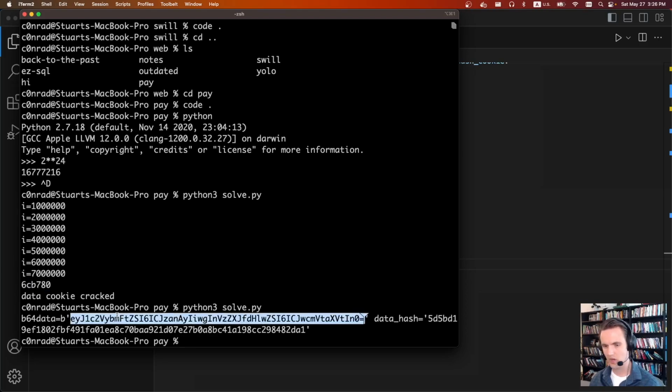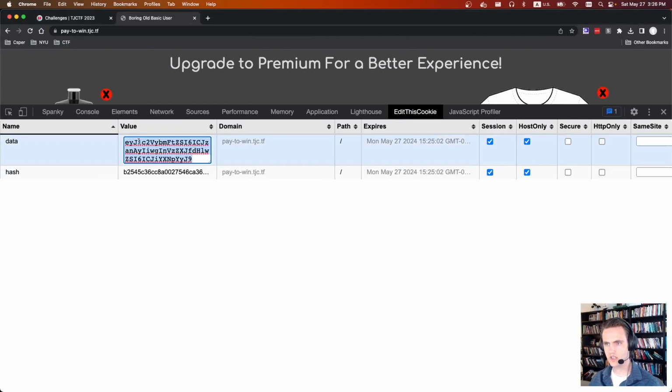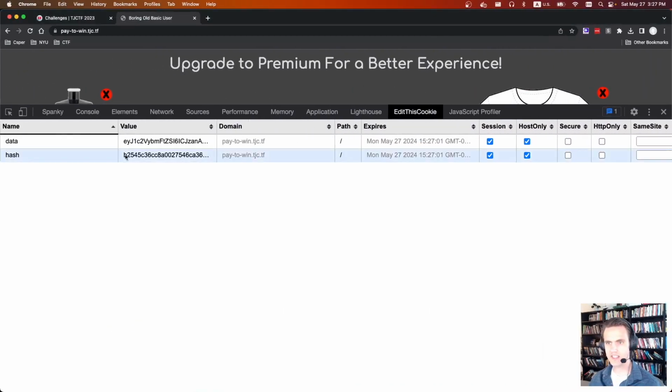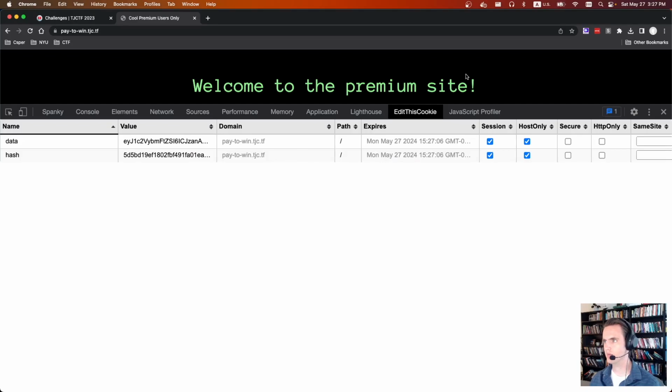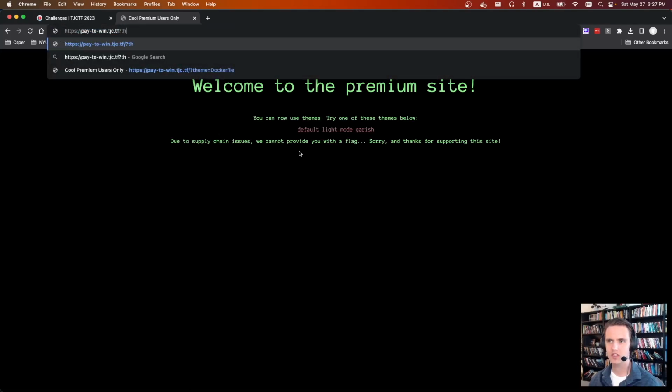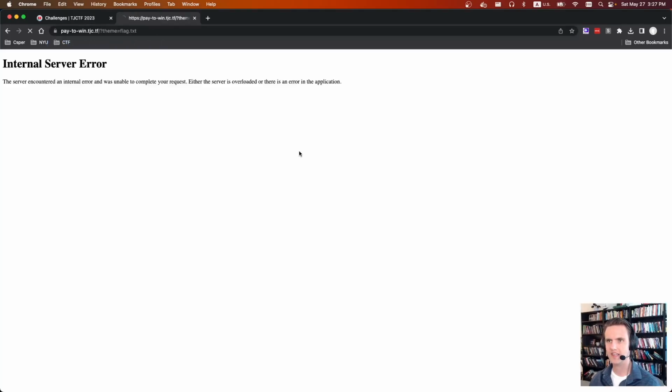So this is cookie 1. We'll take that and replace it here. Oops, not like that. Then we'll take this cookie, the data hash, and put it here. And we'll refresh and see if we're premium. And now we're on the premium site. So this is great. Now as part of that, you can specify a theme. And the theme we want is flag.txt.